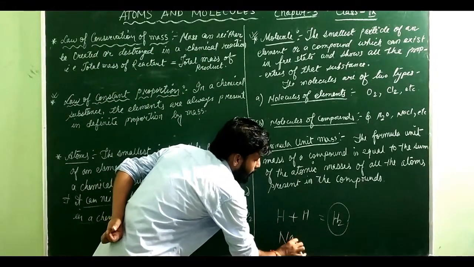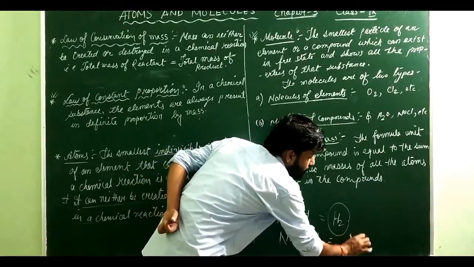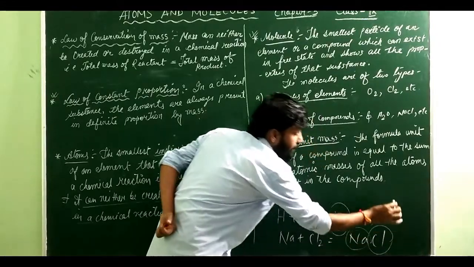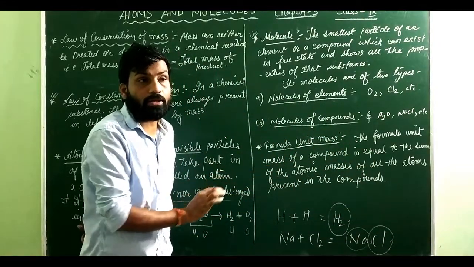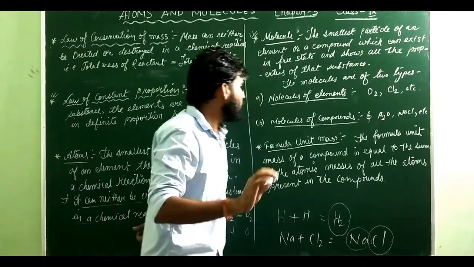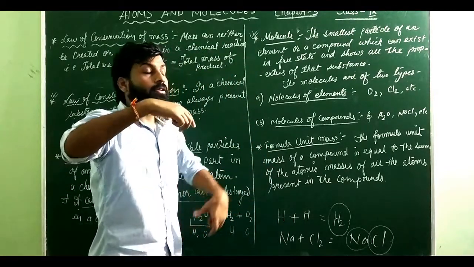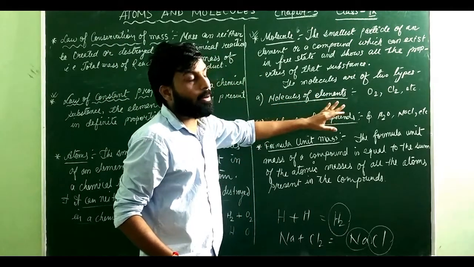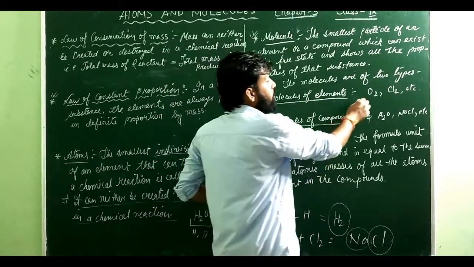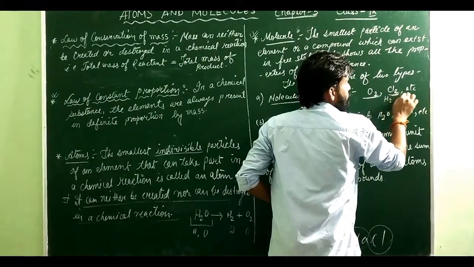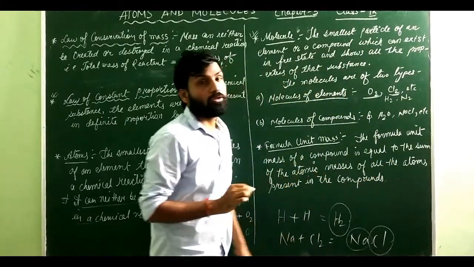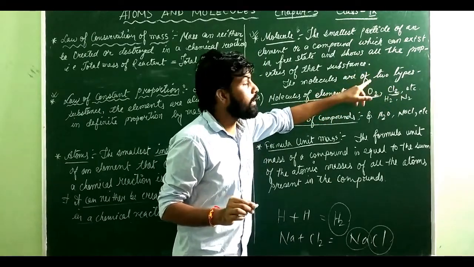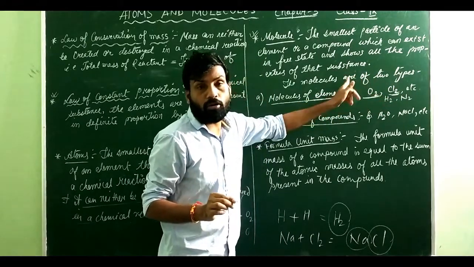Similarly, if I have Na and Cl2, and I do the reaction, then I get what? NaCl. That means you can see here that I have 2 different types of atoms, so you cannot call them atoms, you have to call them a molecule. Now these molecules can be divided into 2 parts, that is molecules of element or molecules of compound. When you say molecules of element, you can see O2, Cl2, H2, N2. They are all known as molecules of element because here we have more than 1 atom, but the atoms are of the same element, not a different element.